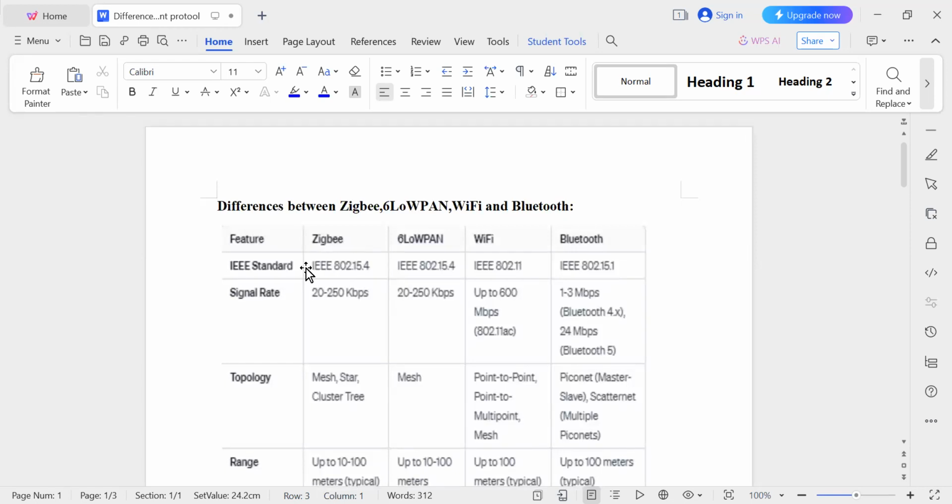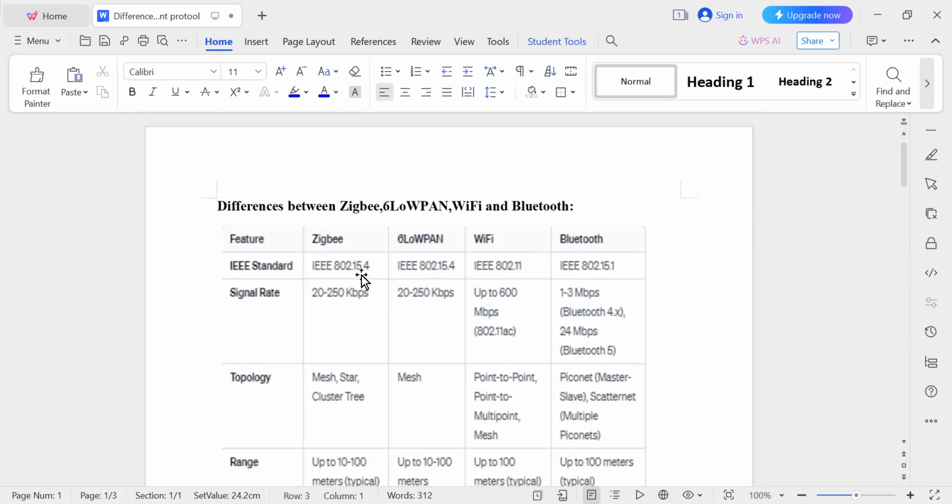Next is Wi-Fi. Wi-Fi operates on various IEEE standards. Here I have considered IEEE 802.11 standards. And it operates at 2.4 gigahertz frequency, and the 5 gigahertz frequency band is also used for Wi-Fi. And Bluetooth, it uses IEEE 802.15.1 standard for short range wireless communication. See, all are for short range. 6LoWPAN is for short range, and Wi-Fi is for short range, and Bluetooth is also for short range.